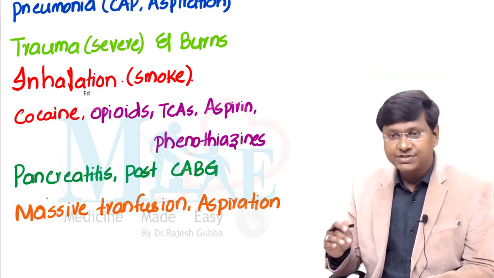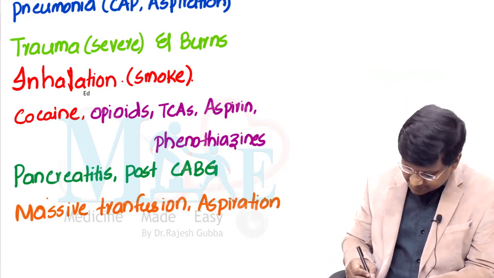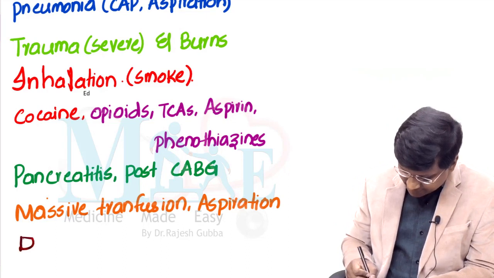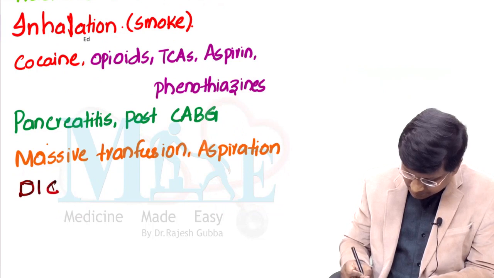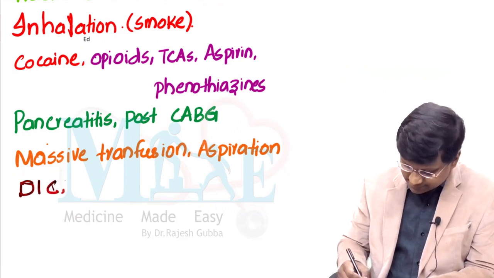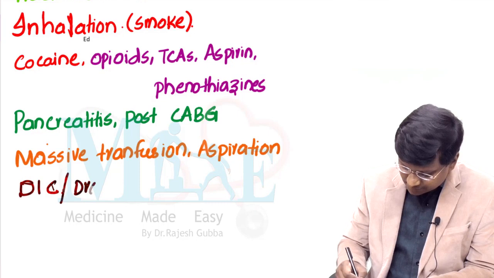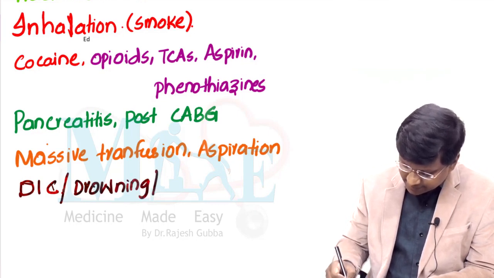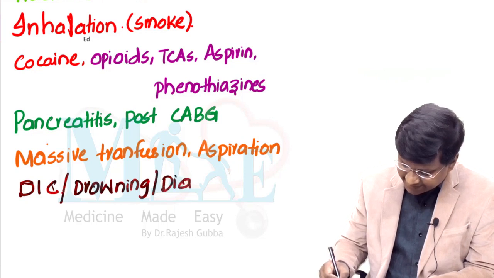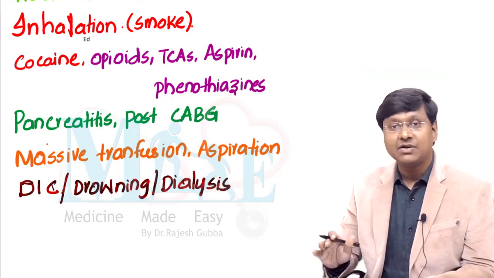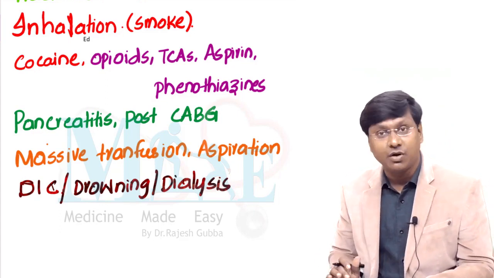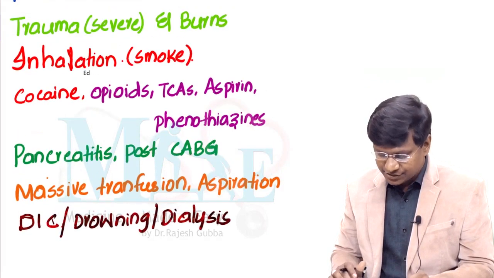And lastly, you see the word D. The word D stands for disseminated intravascular coagulation, and along with that, drowning can cause ARDS, and the patient on dialysis can cause ARDS. So these are all the etiologies which will cause the ARDS, that is acute respiratory distress syndrome.